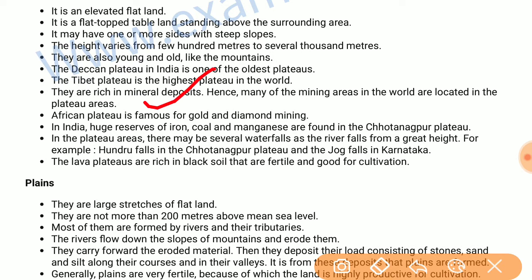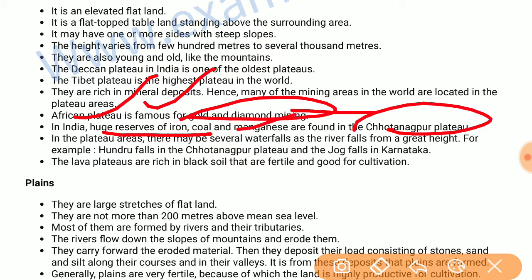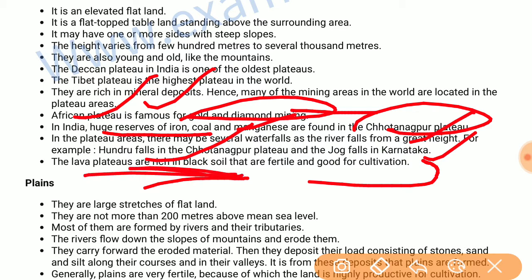They are rich in mineral deposits, and many of the mining areas in the world are located in plateau areas. African Plateau is famous for gold and diamond mining. In India, huge reserves of iron, coal and manganese are found in Chota Nagpur Plateau. In the plateau areas, there may be several waterfalls as the river falls from a great height. For example, Hundru Falls in Chota Nagpur Plateau and Jog Falls in Karnataka. The lava plateaus are rich in black soil that is fertile and good for cultivation, and these are good for cotton cultivation.